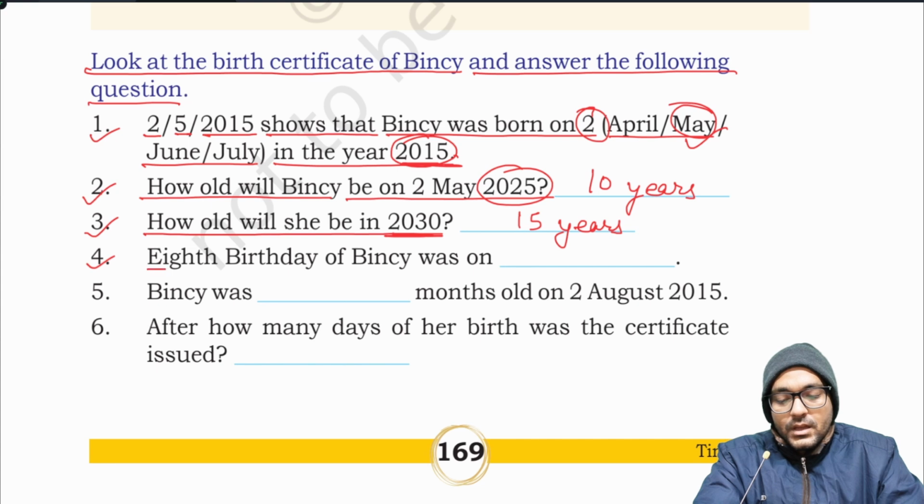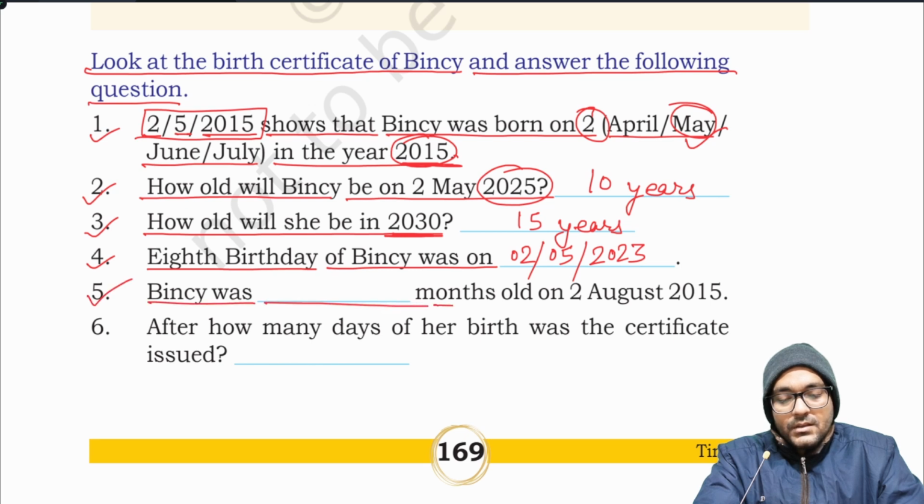4. The 8th birthday of Bincy was 8 years after 2015. That is on 2nd May 2023. That is 8 years after 2/5/2015. 5. Bincy was dash months old on 2nd August 2015.